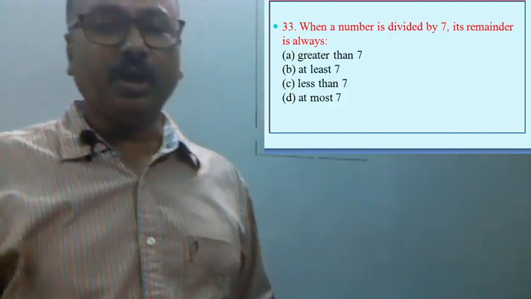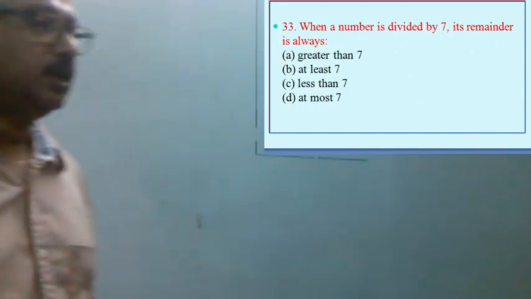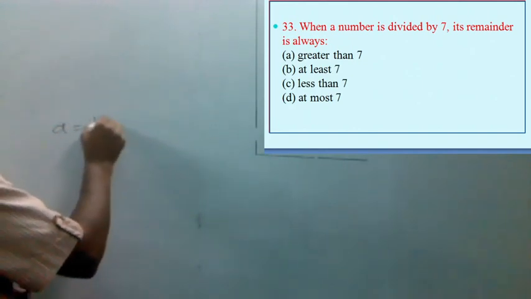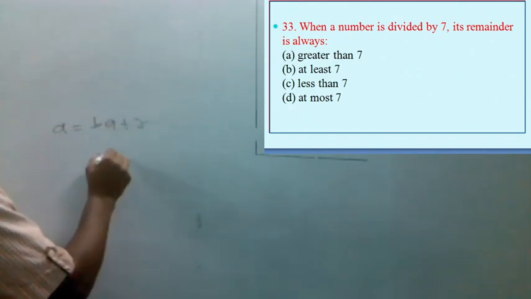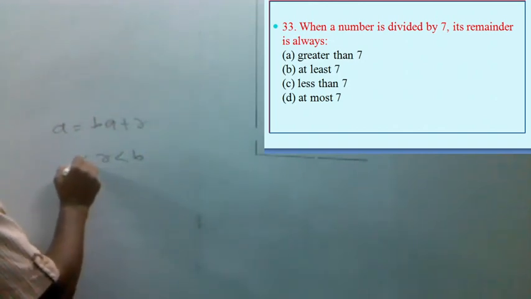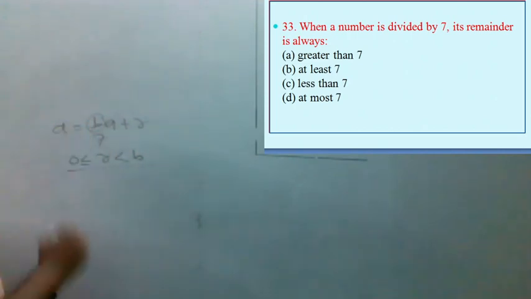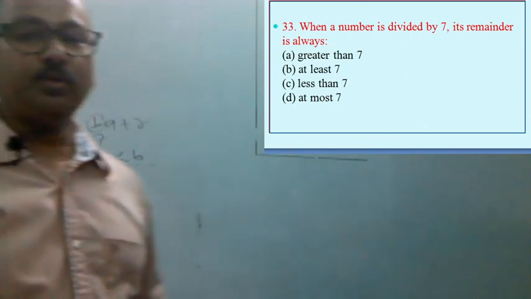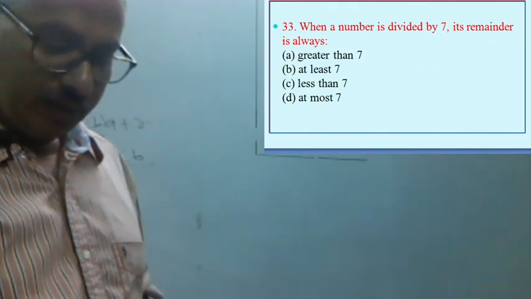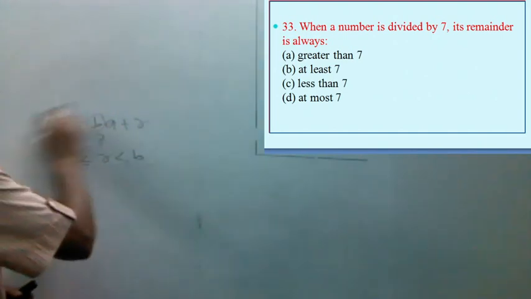Next question is, when a number is divided by 7, its remainder is always. Now when we divide any number, a equals bq plus r, here r should be less than b and greater than or equal to 0. So when we divide by 7, b is 7, so the remainder will always be less than 7. The correct option is option C, less than 7. Now let us move to the next question.